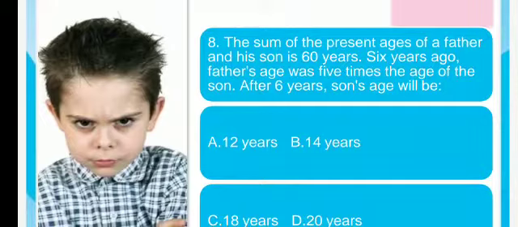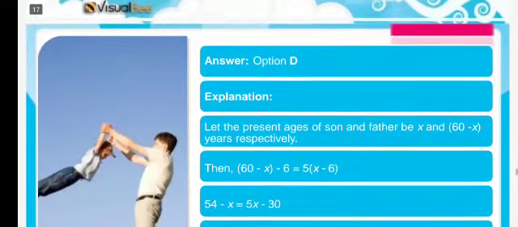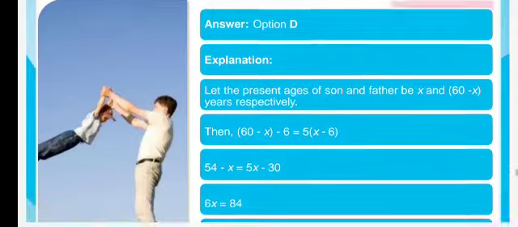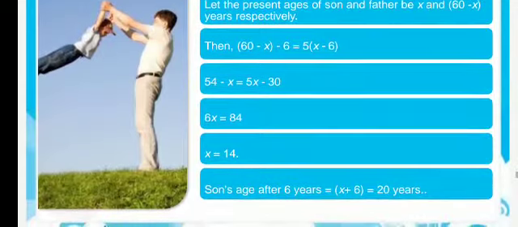The sum of the present ages of a father and his son is 60 years. 6 years ago, father's age was 5 times the age of the son. After 6 years, what will the son's age be? Let us assume the present ages of the son and father be x and 60 minus x. Then 60 minus x minus 6 is equal to 5 into x minus 6. This is calculated 6 years ago. And calculating we find the value of x, that is x is equal to 14. Son's age after 6 years is x plus 6, that is equal to 20 years.